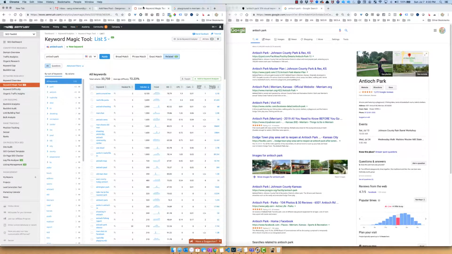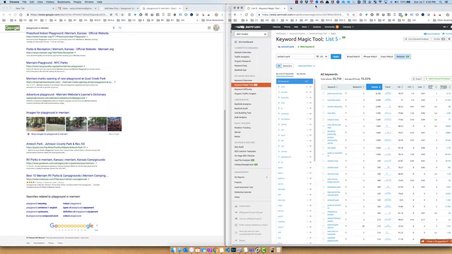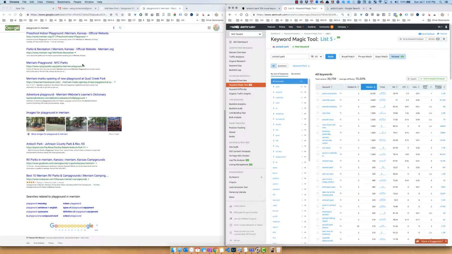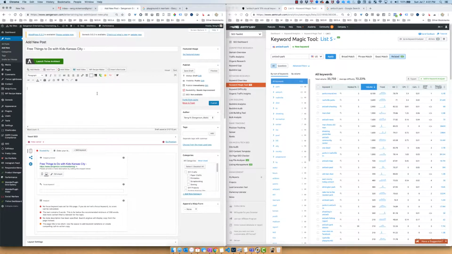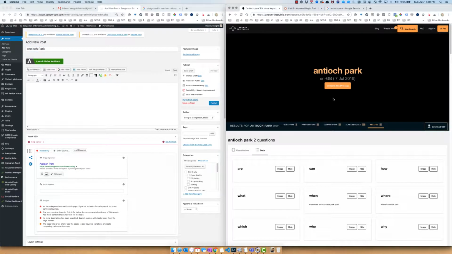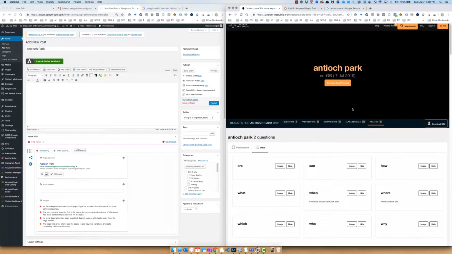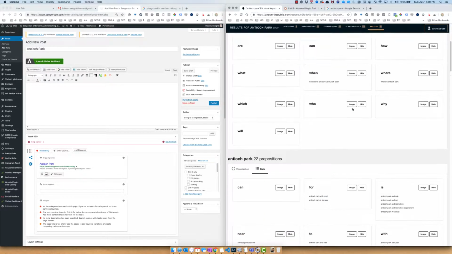I'm going to first put this over here so that you guys can see what I'm going to be doing here. So I'm going to put in, I believe, Antioch Park, maybe as my title. And then what I did also was go to Answer the Public, and I put in Antioch Park here, and these are the questions that people are asking around it.